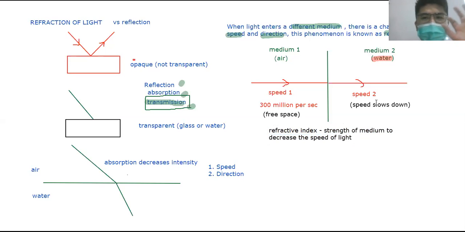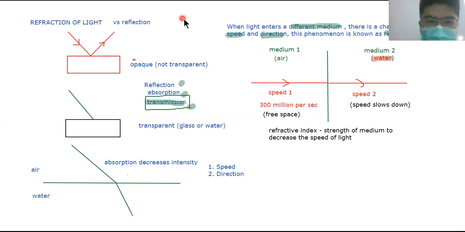Again, just now I talked about glass and water, right? Which one reduces the light to a greater extent? The glass, right? Glass reduces 30%. Water reduces only about 25%. So if glass reduces at a greater extent, then it has a higher refractive index, simply because it has a higher strength of decreasing the speed of light.